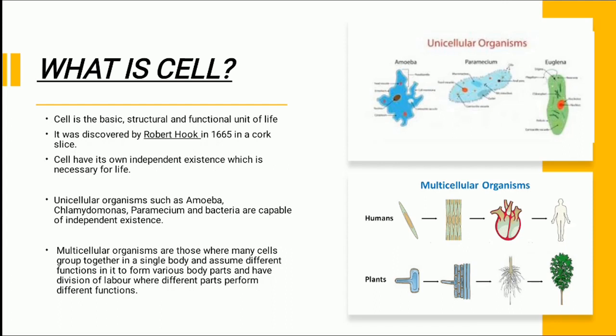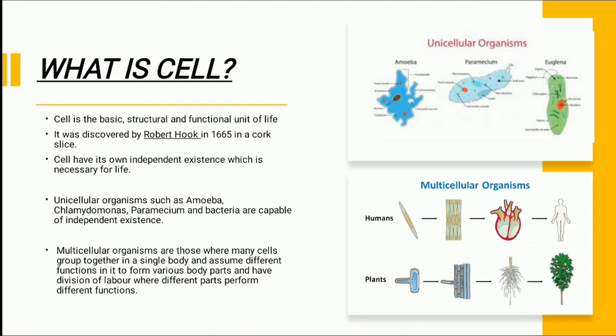Cell is the basic, structural and functional unit of life and was discovered by Robert Hooke in 1665 in a slice of cork. Cell has its own independent existence which is necessary for life. So, there are two types of organism according to cell, which are unicellular organisms and multicellular organisms.